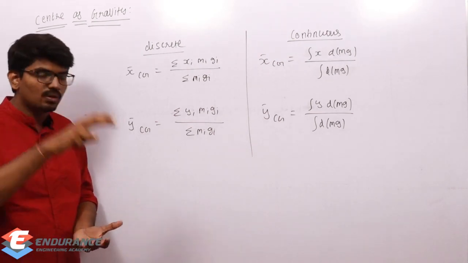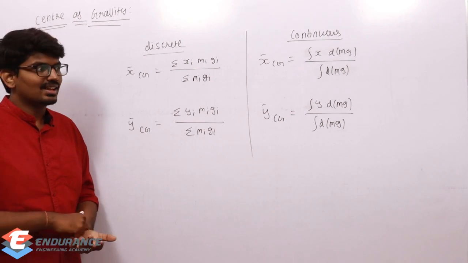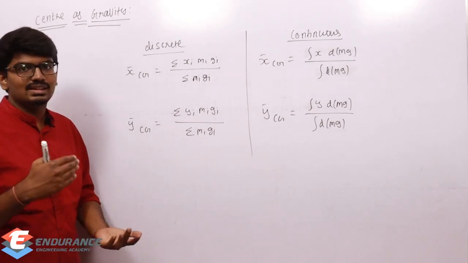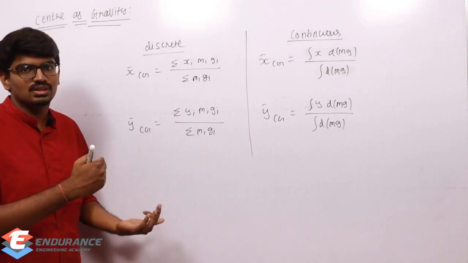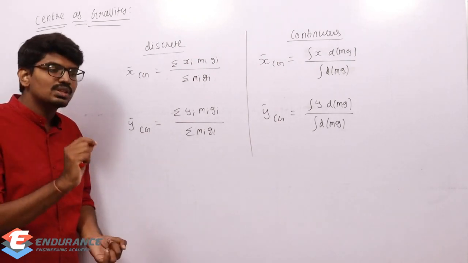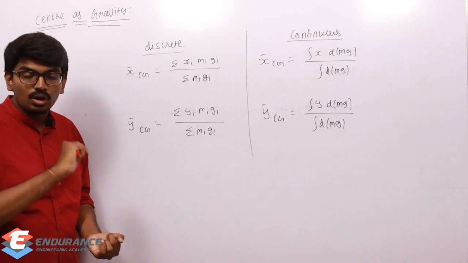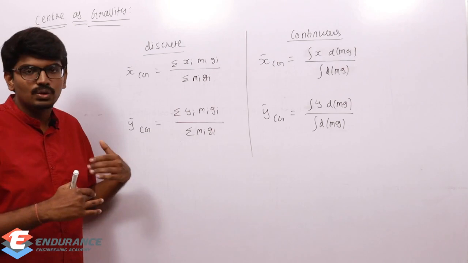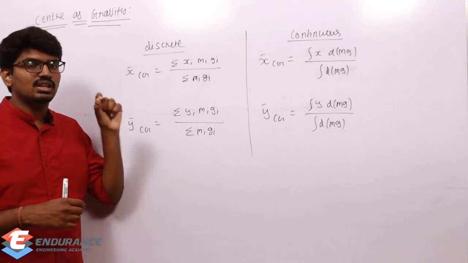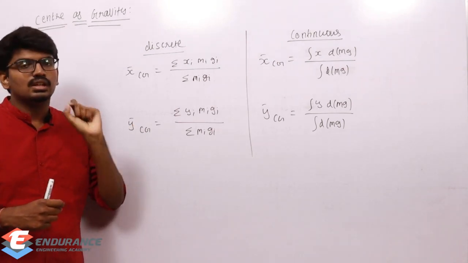It is the point about which all the body's weight is concentrated. But that is not a complete technical definition. Now you can understand the technical definition of center of gravity: it is a point through which the resultant of the gravitational force always passes, irrespective of the orientation of the body. Whatever the orientation, the resultant will always pass through that point.